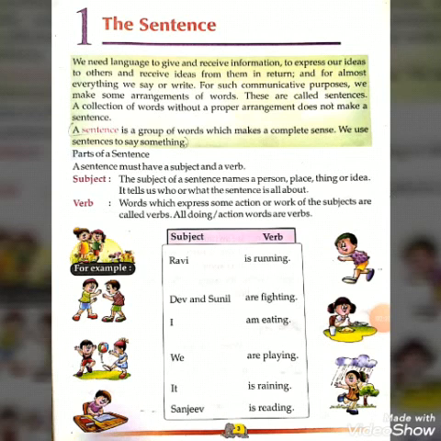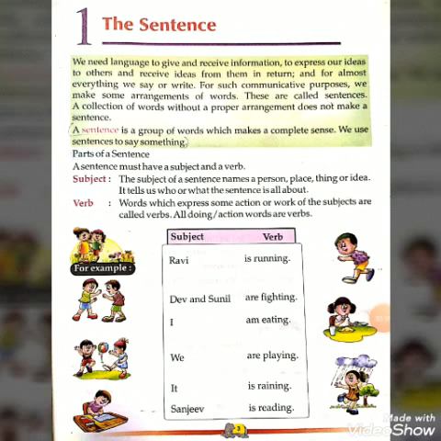Without a proper arrangement, words do not make any sentence.